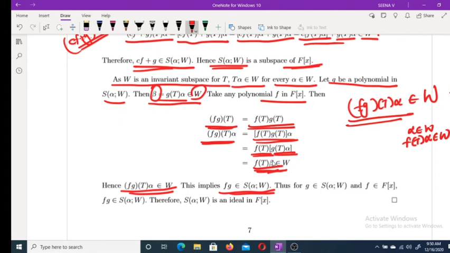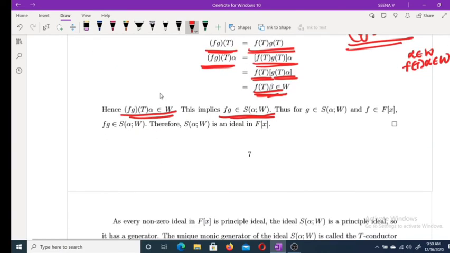Thus if you take any F belongs to F[x] and any G belongs to S(alpha; W), we get FG belongs to S(alpha; W). This implies S(alpha; W) is an ideal in F[x]. Clear?